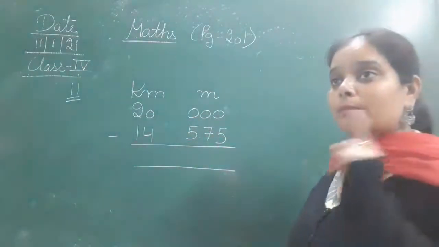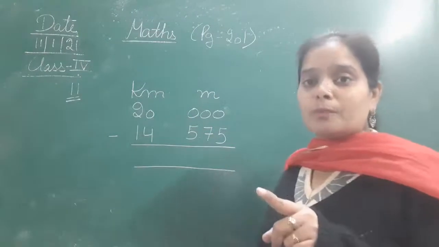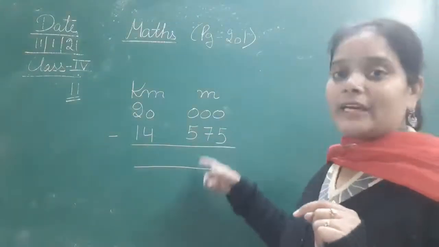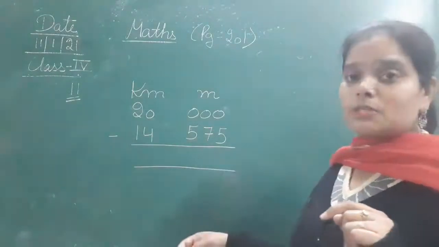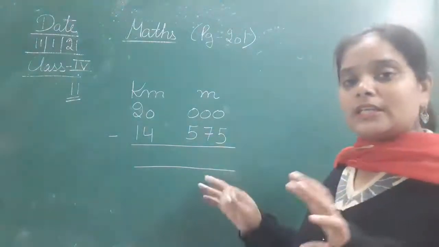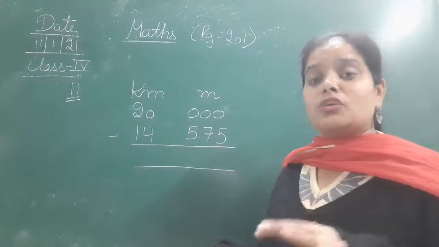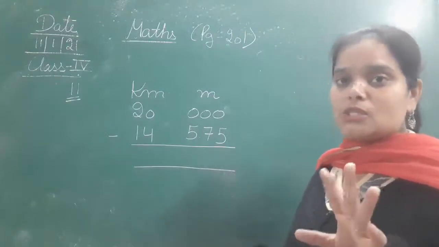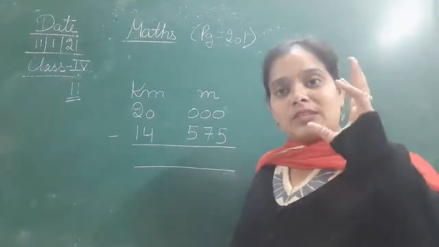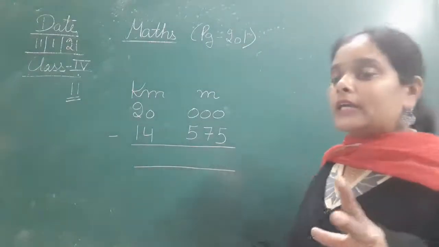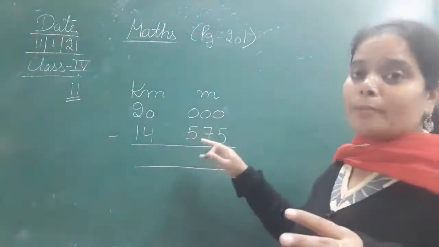But the important thing that you must know while finding the difference between these two: doing the calculation and the subtraction is very easy, but the thing that you have to just remember is always put the proper digits.